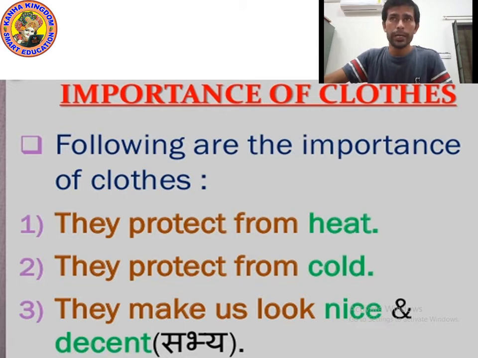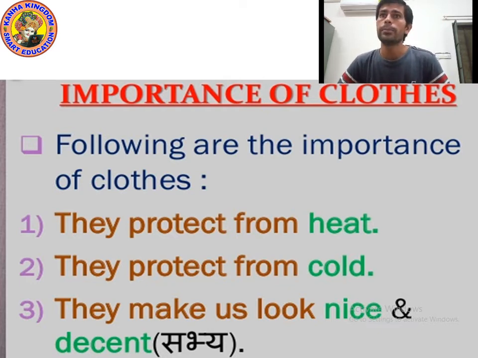Because they protect us from different kinds of weather, and we look good in beautiful clothes.